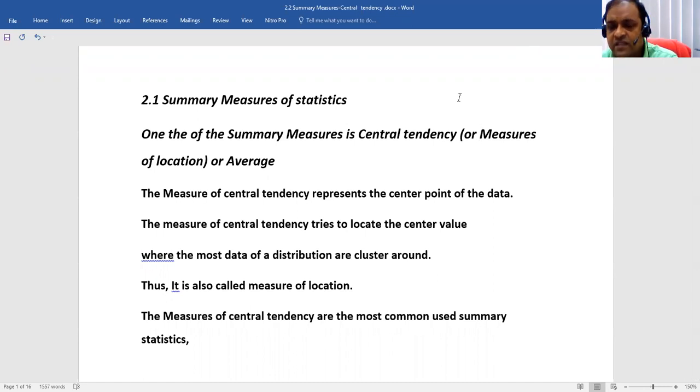The central tendency tries to locate the center value where most of the data are clustered around. So this is also known as measure of location because it tries to locate the center point where most of the data are clustered around.